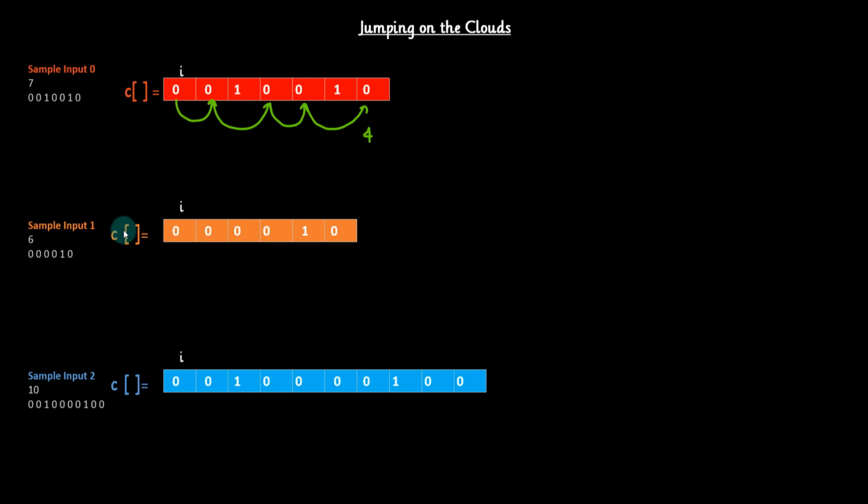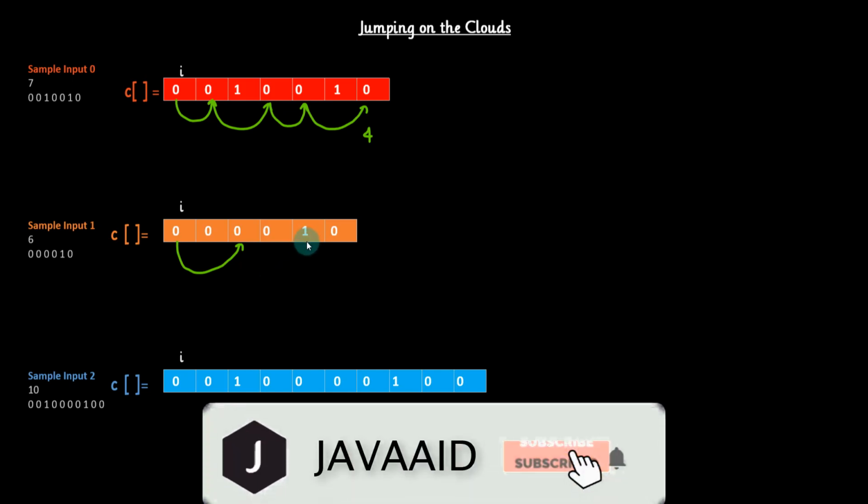Similarly, when the length is even, you will see how we are going to solve it. The same algorithm will be applicable there also. We are at the starting position and we will look 2 steps ahead first. Can we jump 2 steps ahead? Yes, it's safe. Now from this point onwards, can we jump 2 steps ahead? No, because it's a thunderhead.